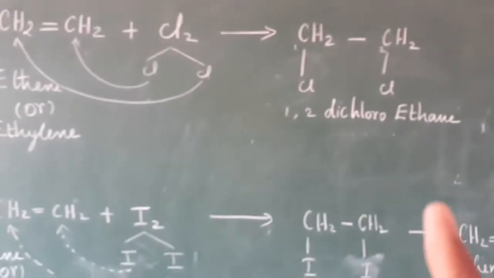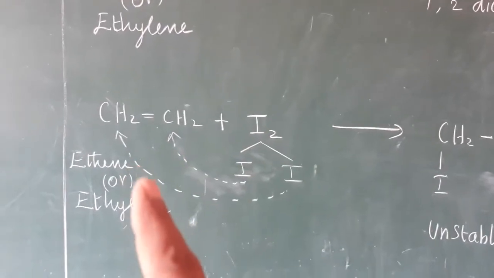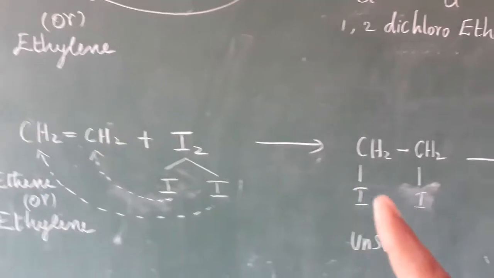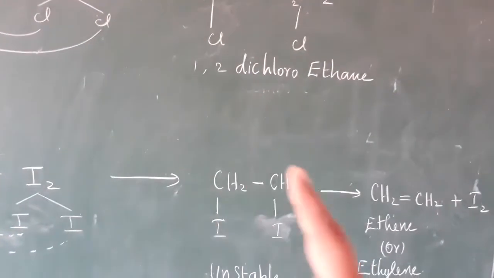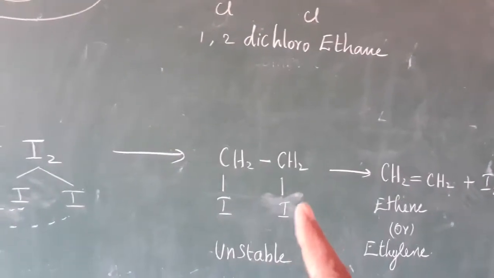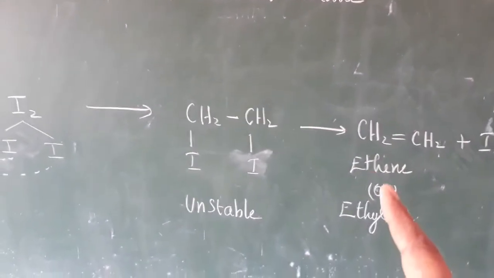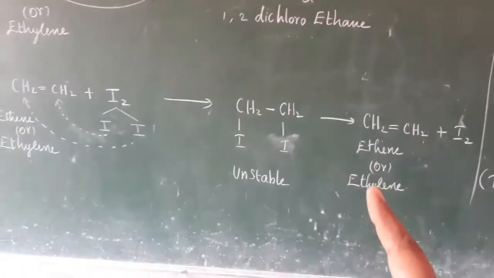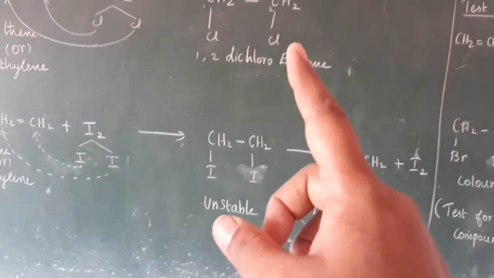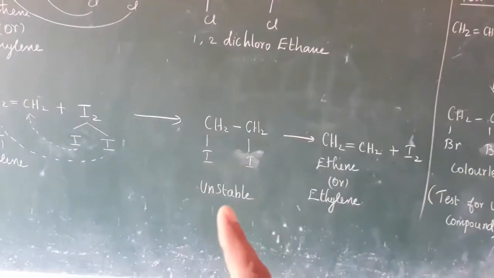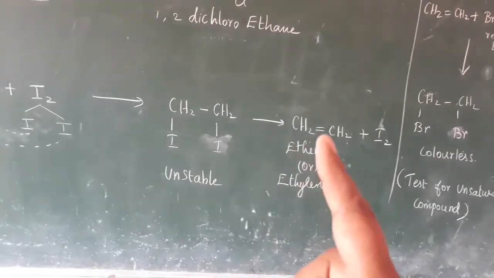The next one, in the same way, if you add iodine to ethene or ethylene, we get the same kind of compound. But the difference between these two is that this compound is not stable, it is unstable. Once again the iodine is eliminated, and we get back the reactant. So ethene or ethylene added with iodine gives the same kind of compound as with chlorine, but it is unstable, and if the iodine is removed we get the reactant again.